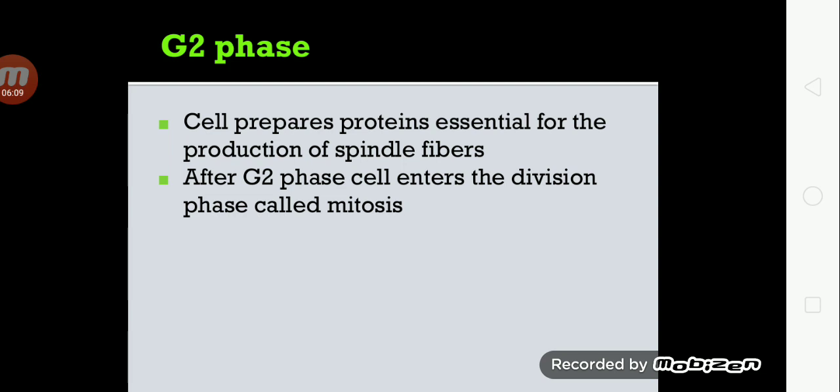After G2 phase, cells enter the division phase, which is called as mitosis. Mitosis is actually the division phase. After mitosis, cells divided into two daughter cells.